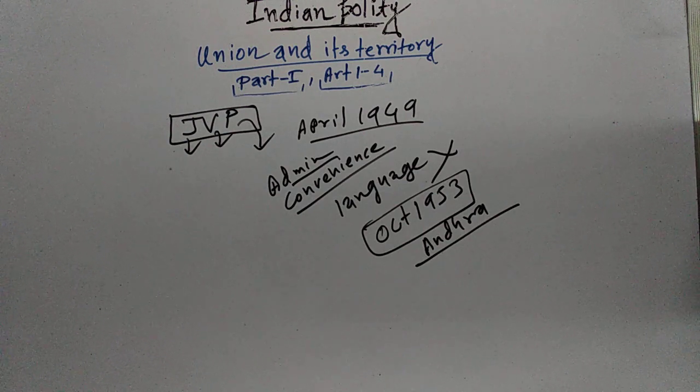This demand forced the Government of India to appoint, in December 1953, a 3-member State Reorganization Commission headed by Fazl Ali.